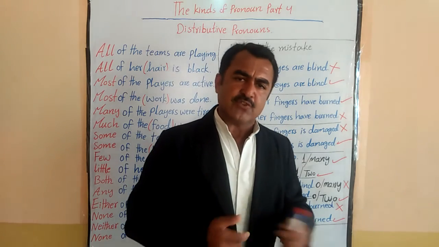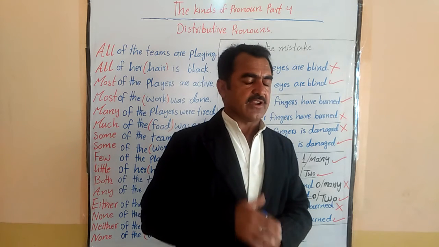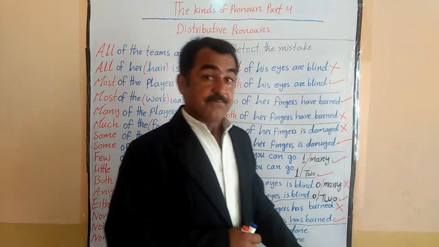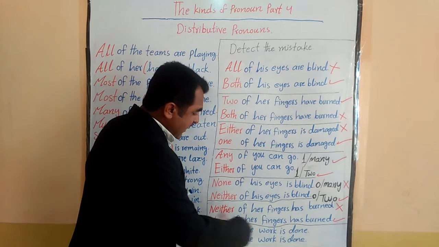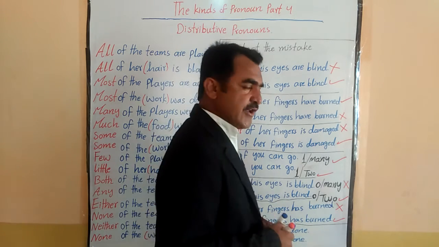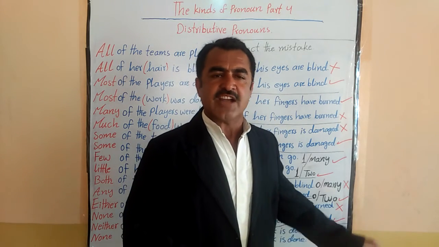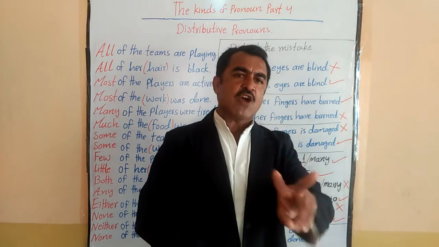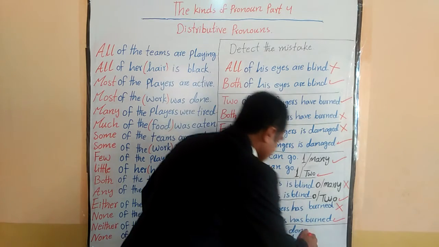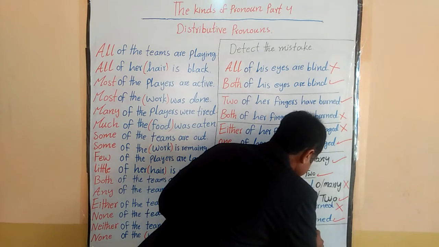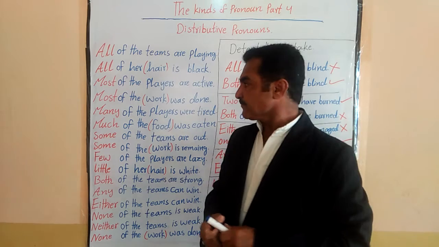Neither of the work is done. None of the work is done. So what do you say? Which one of the sentences is correct? So I think again you have used your common sense. So the common sense says that neither we cannot use for uncountable things, okay? Neither we use for countable things, but just two, not more than two. So that's why the lower sentence is correct. This is incorrect.